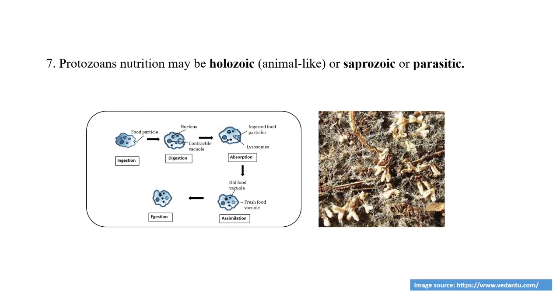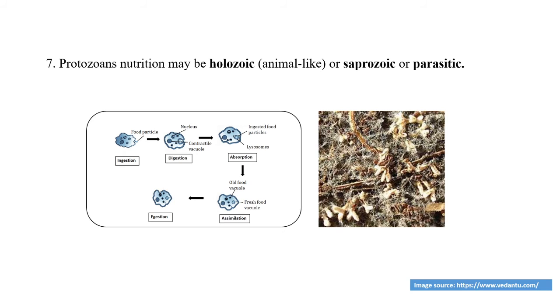Holozoic nutrition is a nutrition like animals, in which 5 important steps occur: ingestion, that is intake of food in the cell; second, digestion, conversion of complex food into simple food; then absorption of digested food, assimilation, and egestion, that is removal of waste from the body. So when these 5 steps occur, we say it is a holozoic type of nutrition.